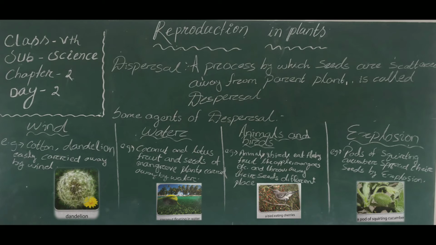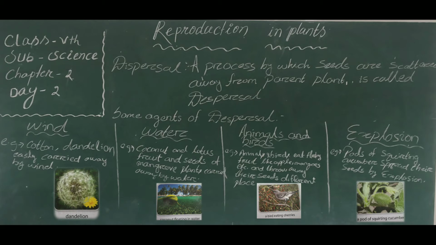Next one, seed dispersal by water. In this method, the seeds float away from their parent plants. This is mainly seen in those plants which live in water or nearby water bodies like beaches, lakes, ponds, etc. This enables them to float on water.